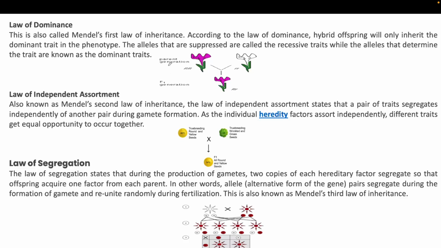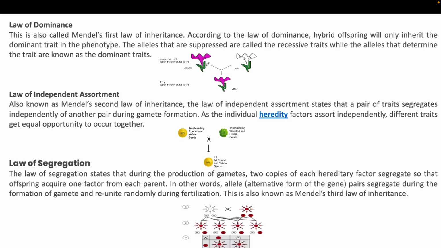Okay, so as we have earlier seen, when a parent has a pure line, it either has the dominant character or the completely recessive character. That is called the pure line, or the parent generation. When they cross together in the F1 generation, always the dominant will appear.